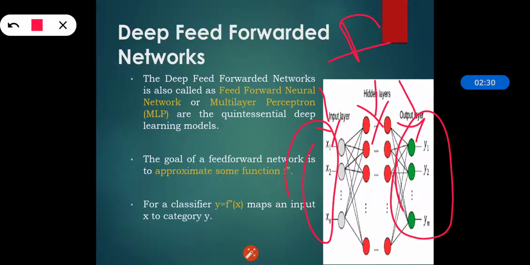There are no feedback connections in which the outputs of the model are fed back into itself. That's why they are called feed-forward networks: whatever output we get, we are not sending that output as input to any particular layer, and that's why these models are called feed-forward models or feed-forward networks. So this is all about deep feed-forward networks.